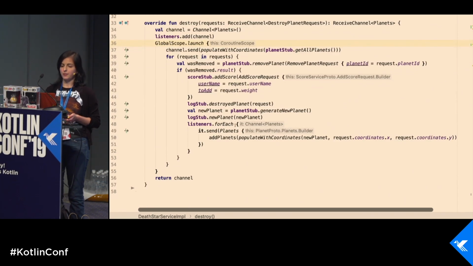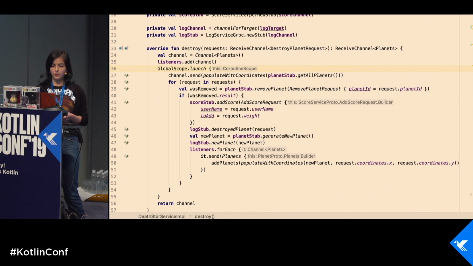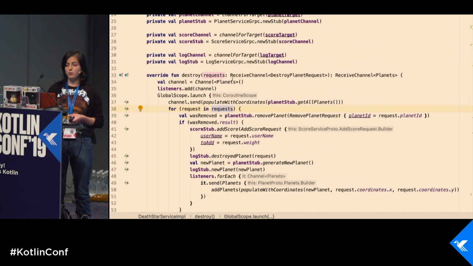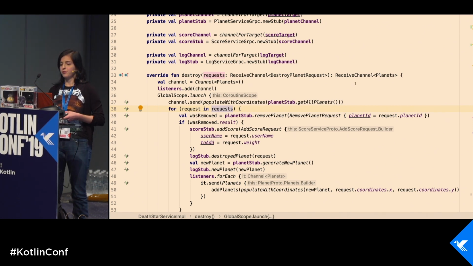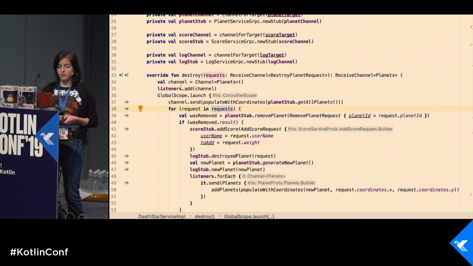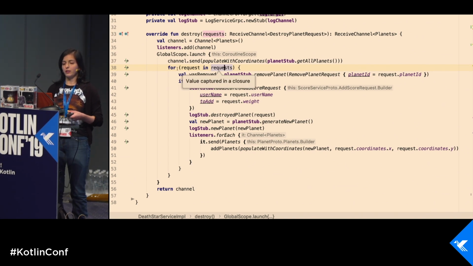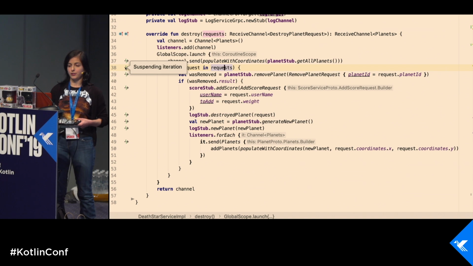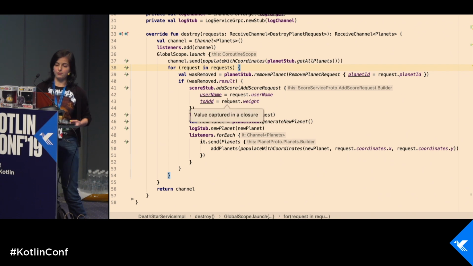So what do we see here? Here, we do not have any returning of a stream observer. We have this cycle. Why? Because for now, we do not have stream observers, we have channels. Our requests are a receive channel, and we are also returning a receive channel of planets. So we generate this channel, and we are iterating over all our requests. So we are using it as if it were some collection. We are iterating over it with a for loop, but under the hood, we have coroutines and suspension here. So it's a more straightforward and more declarative way than it was with stream observer.